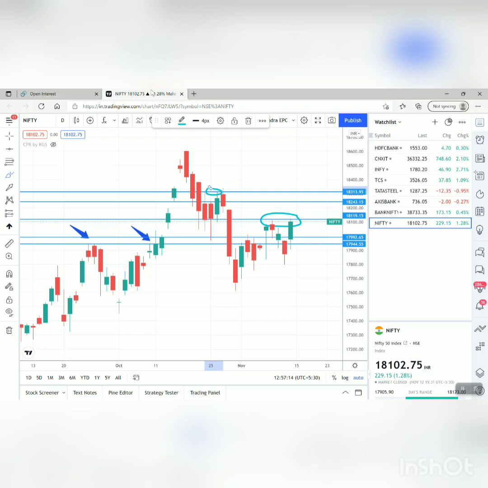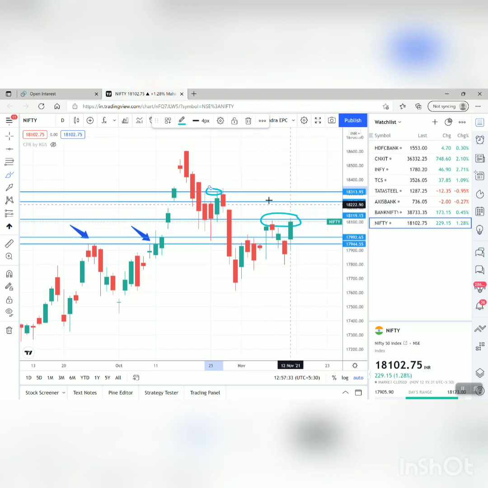What I generally do is I will not buy options directly in Nifty or Bank Nifty. I will wait for my level. Like on Friday, I was waiting for 17,920, and there I sold put options. So that's how I trade.